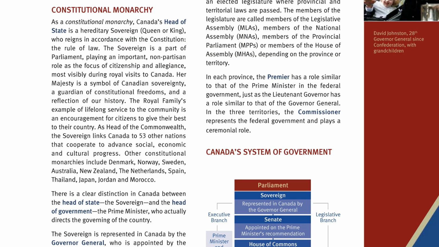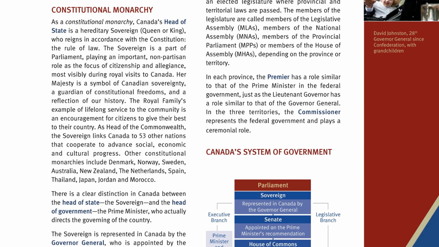Constitutional monarchy. As a constitutional monarchy, Canada's head of state is a hereditary sovereign, a queen or king, who reigns in accordance with the Constitution, the rule of law. The sovereign is a part of Parliament, playing an important nonpartisan role as the focus of citizenship and allegiance, most visibly during royal visits to Canada. Her Majesty is a symbol of Canadian sovereignty, a guardian of constitutional freedoms, and a reflection of our history. The royal family's example of lifelong service to the community is an encouragement for citizens to give their best to their country.